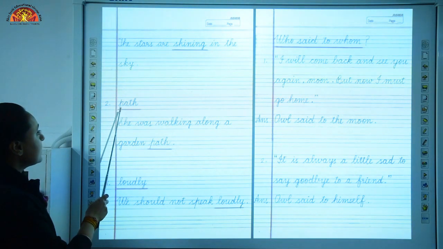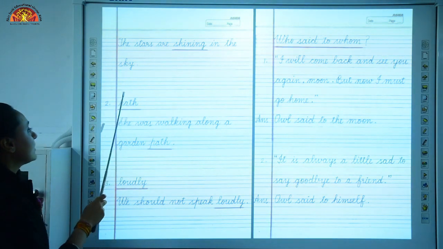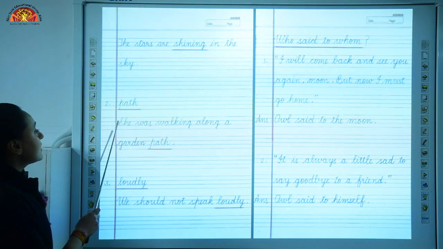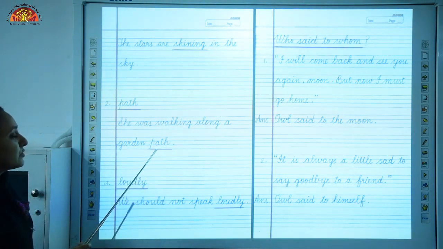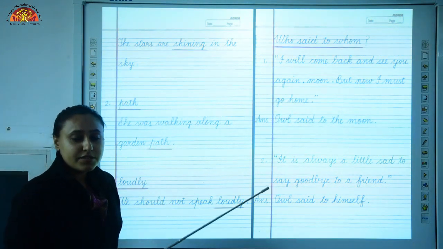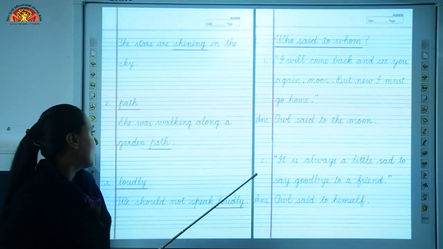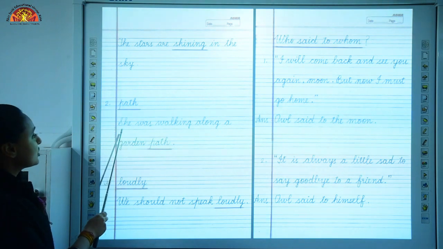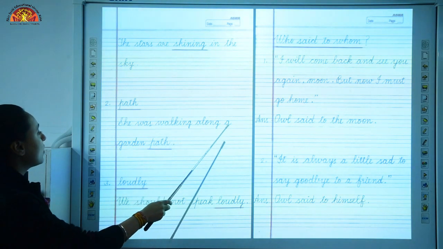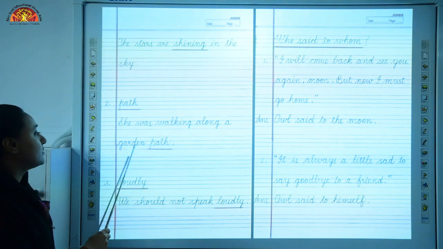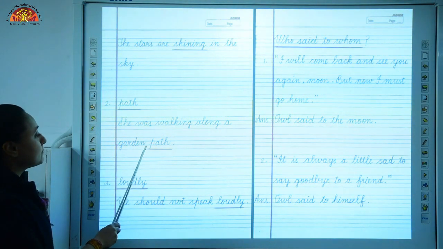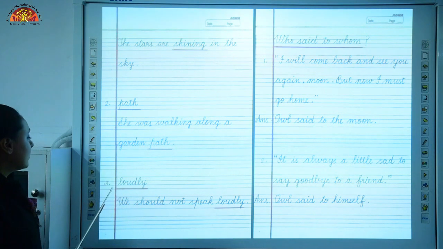Number 2 is PATH, path. Sentence for this is, she was walking along a garden path. So children, path means a track or a way where you can walk. So here the sentence is, she was walking along a garden path. So how is the path here? It is a garden path. Underline the word PATH, path. Now look at number 3.